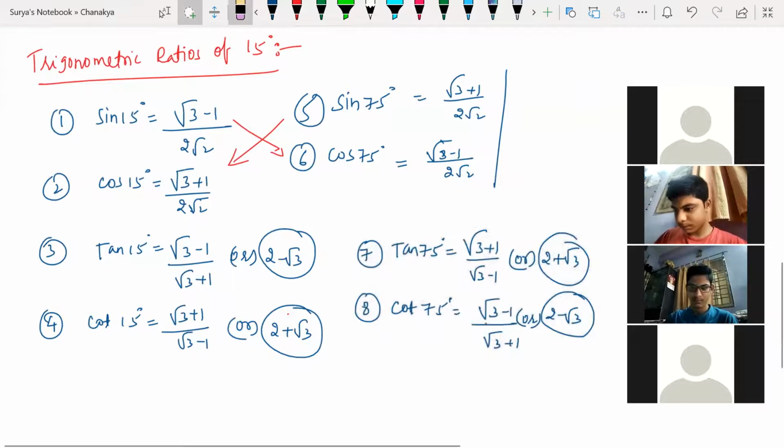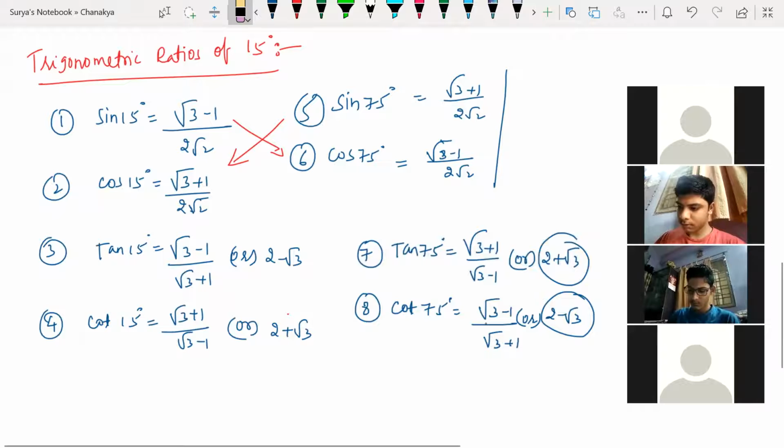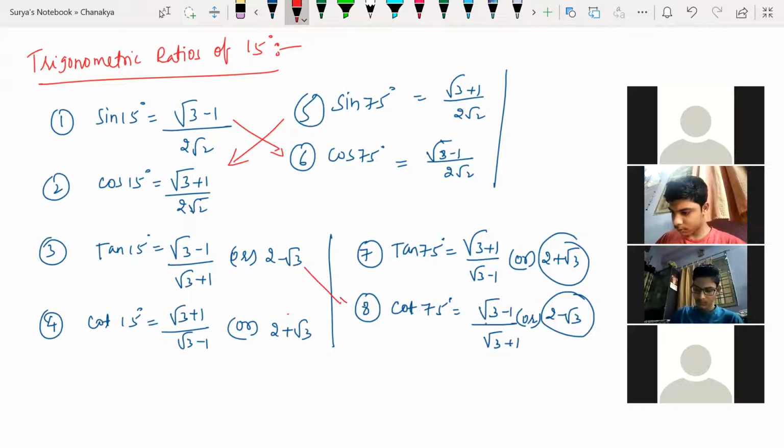Let me copy. Look at this here. Same, opposite. Here this will be equal to this one, this will be equal to this one. Clear? All right. Opposite, zigzag. You understand, guys? So only from this what you understood, if you remember only four, the rest of the four is very easy. Clear?